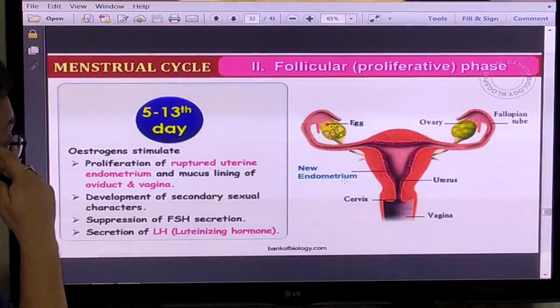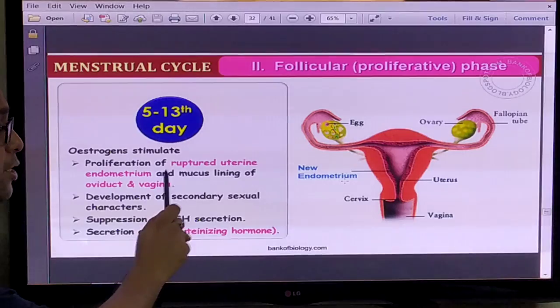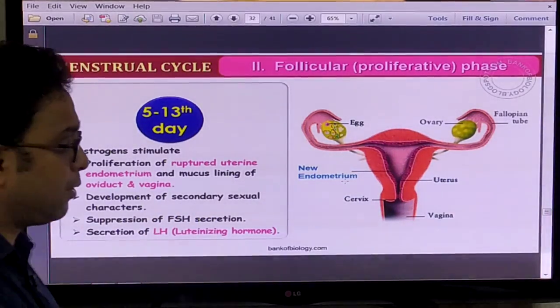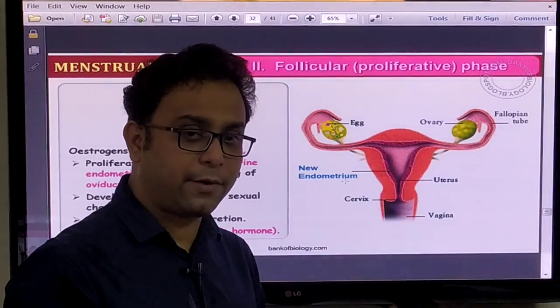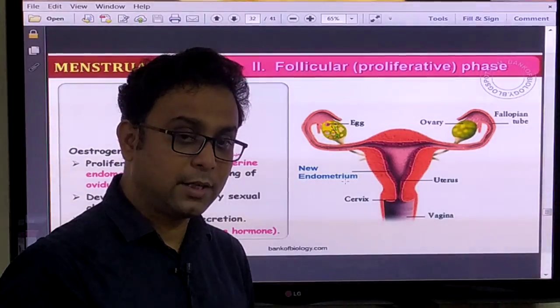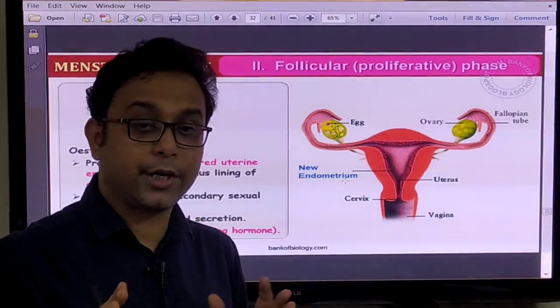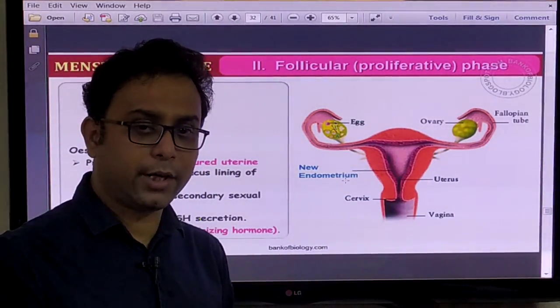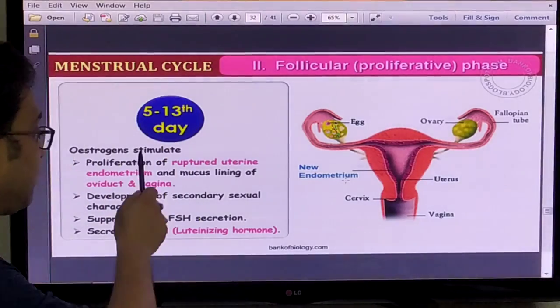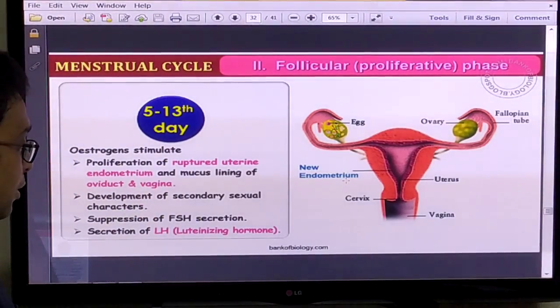Number one, it helps in the regeneration of the ruptured uterine endometrium. The endometrium is ruptured in the first phase. Now it is a recovery time. But how is the recovery done? It is done with the help of this estrogen.